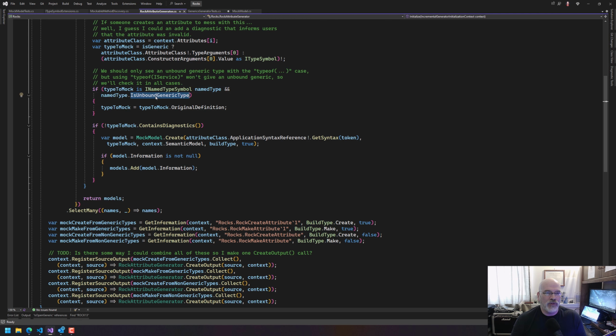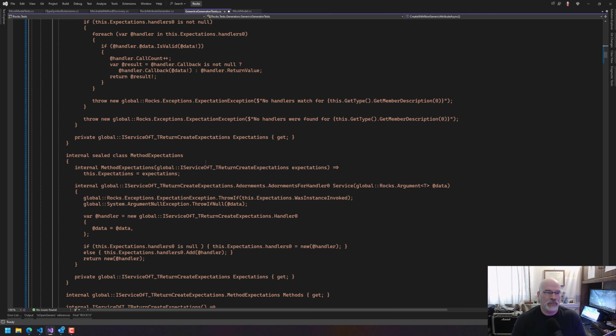So I say, if it's an unbound generic type, then I get the original definition. And I want to make this check afterwards because it's possible somebody could pass in, now with this new constructor, just typeof IService, where IService is not generic. So for whatever reason, I'm just like, I'm going to do it this way. And that seemed to clear everything out in terms of errors.